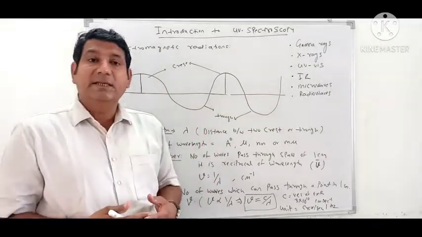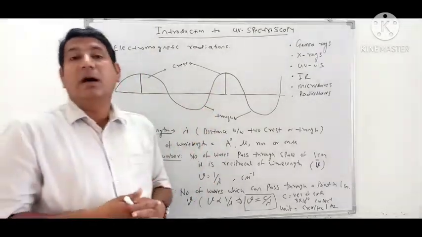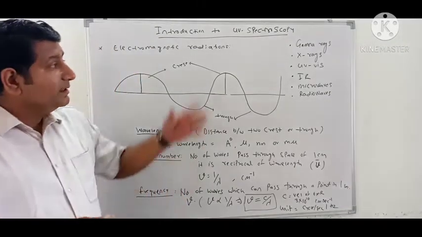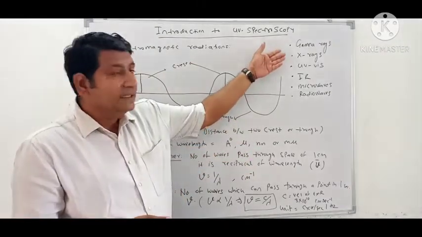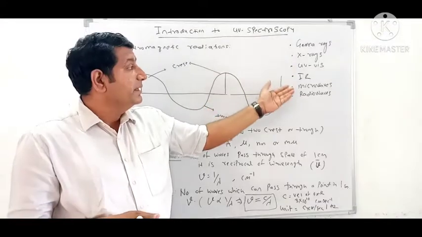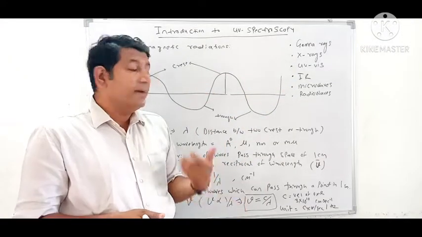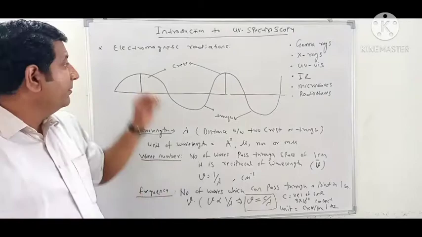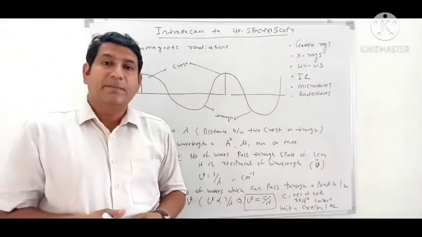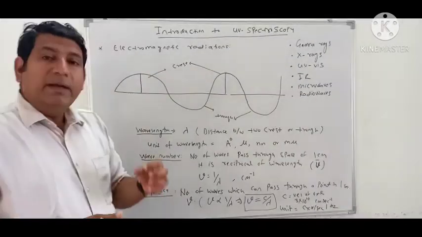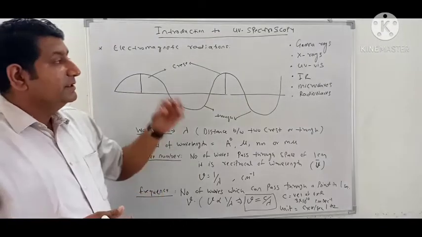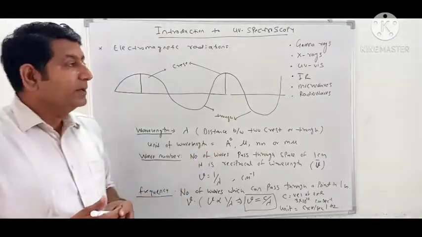And you also heard about gamma rays. So students, all these types of rays, that is gamma rays, X-rays, UV rays, visible rays, infrared radiations, microwaves, radio waves, are all types of electromagnetic radiations. Our area of interest in this topic is UV visible radiation.